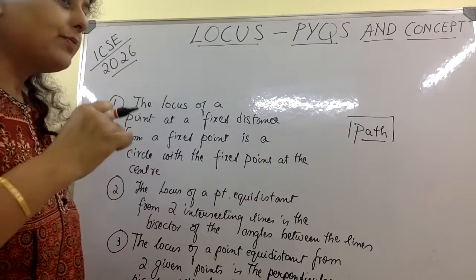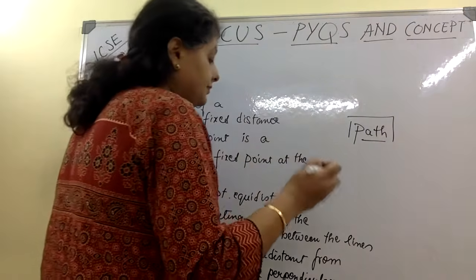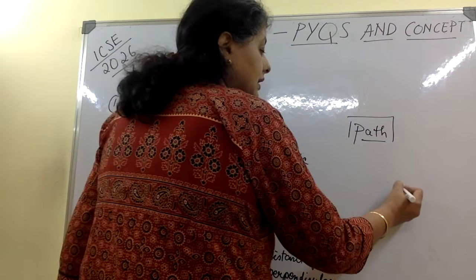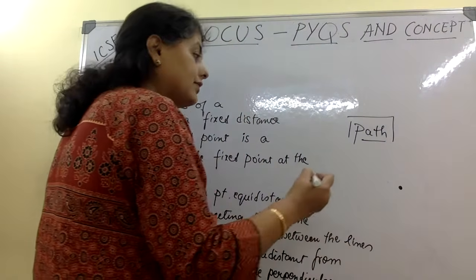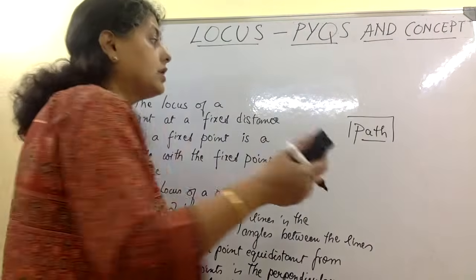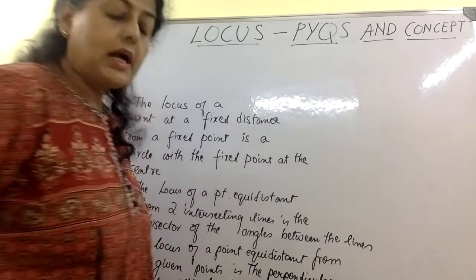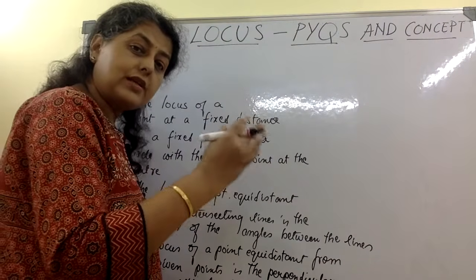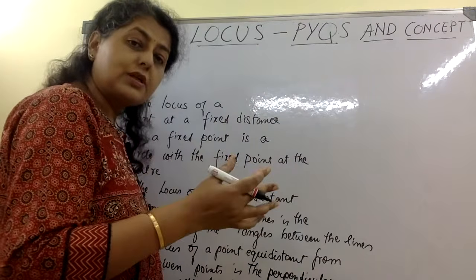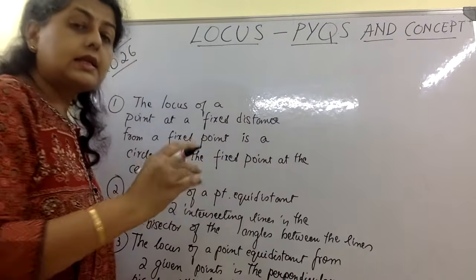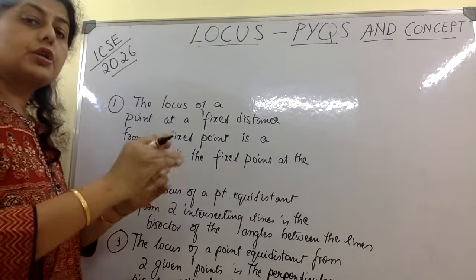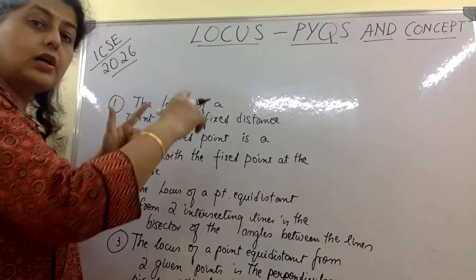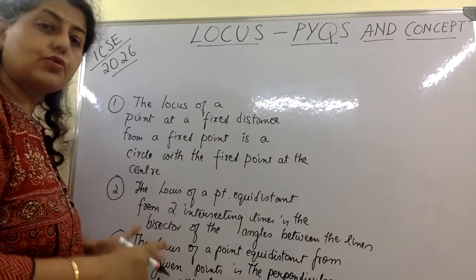Now locus is, supposing this is the path of a line, so it is a path. The path can be a straight line path, or it can also be a curved path. It can also be a curve like a circle. Let us see the 3 theorems which we have to know in the chapter locus, because most of the questions are based on this. As we do the theorems, you will understand what locus is.